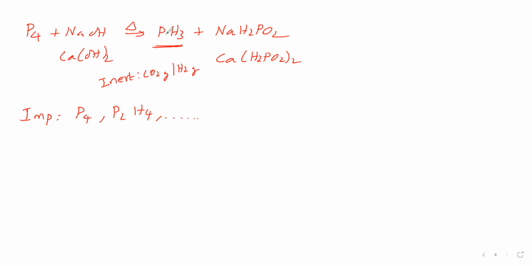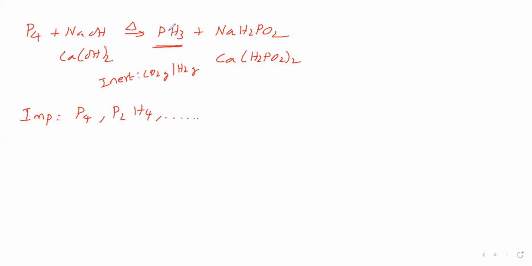Due to impurities, this phosphine becomes flammable. Why? Because the impurities catch fire easily. Since these are burning, they provide ignition temperature to phosphine, therefore phosphine becomes flammable.